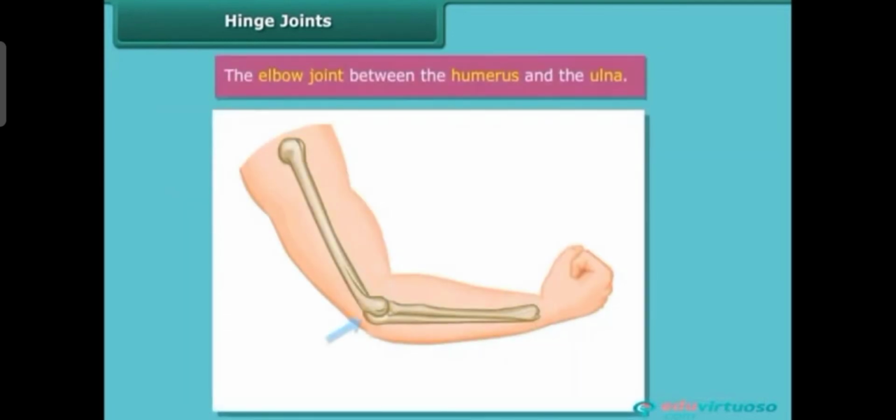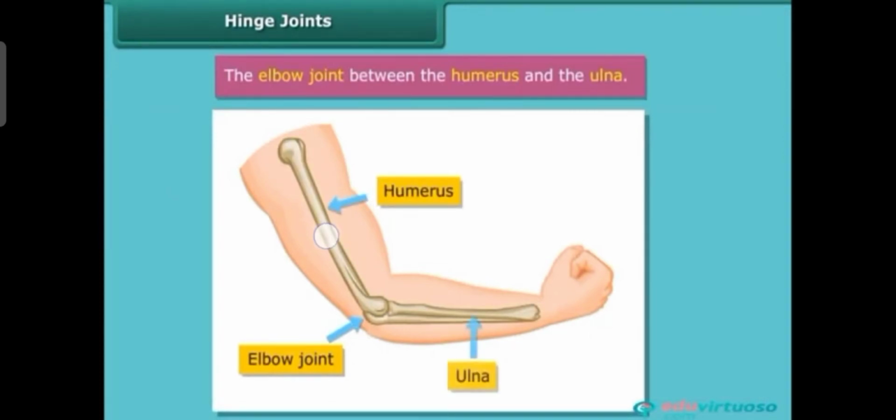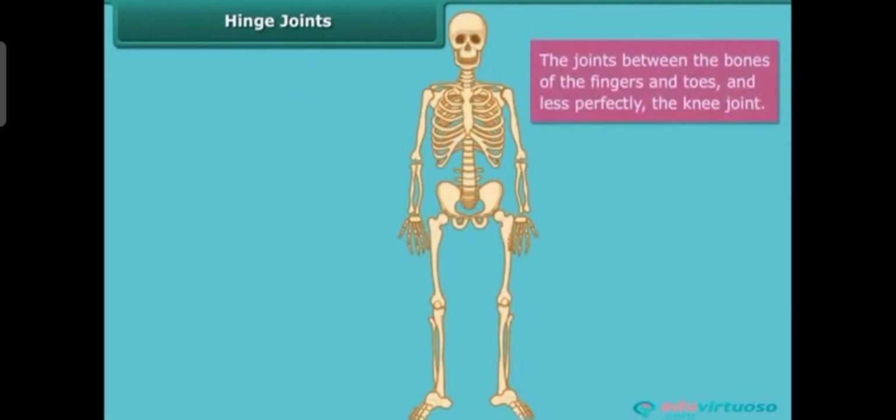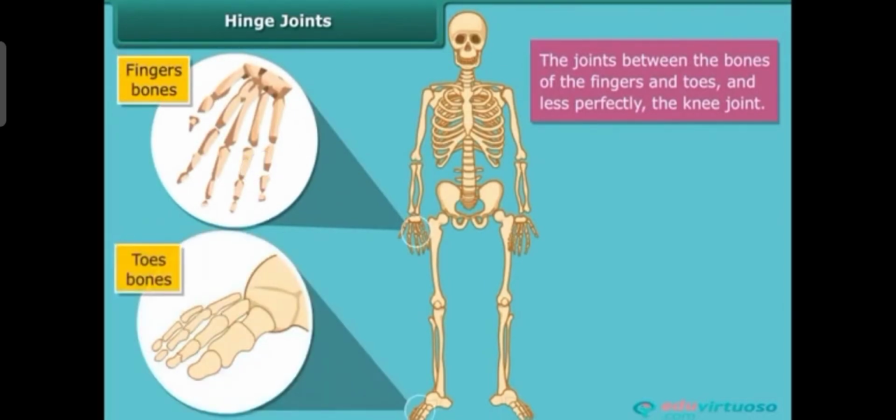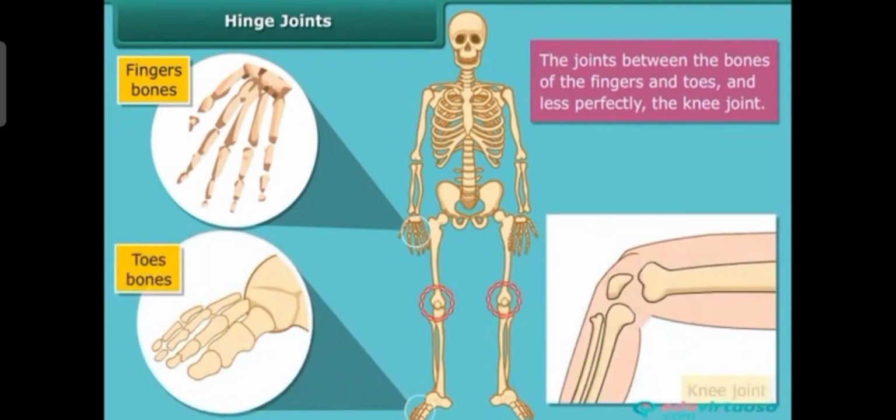You can see the elbow joint is between the humerus and ulna. This is the humerus bone and this is the ulna bone. So that is the elbow joint. Another is the joint between the fingers. You can see the finger bones. There are hinge joints at the toes and at the knees.